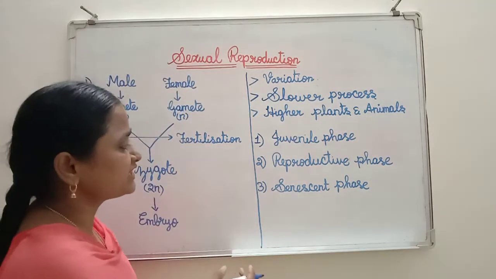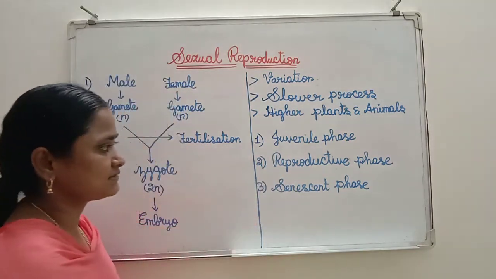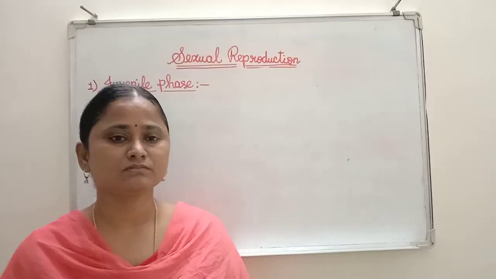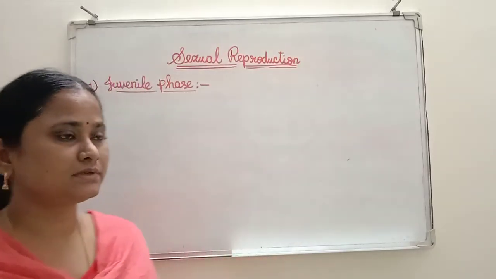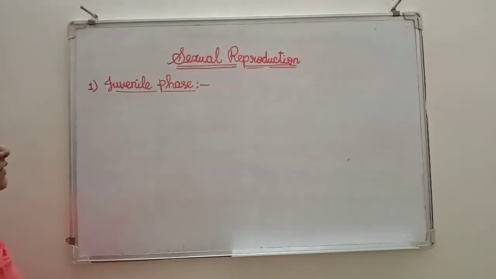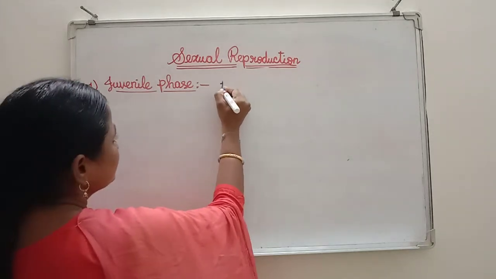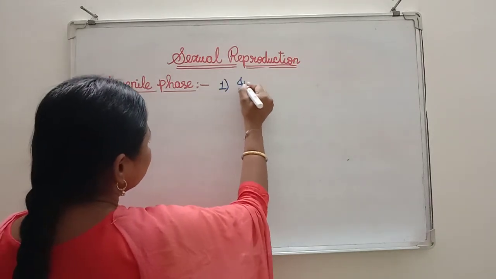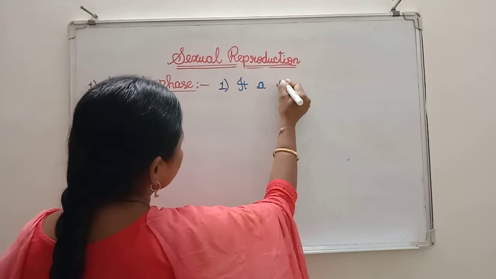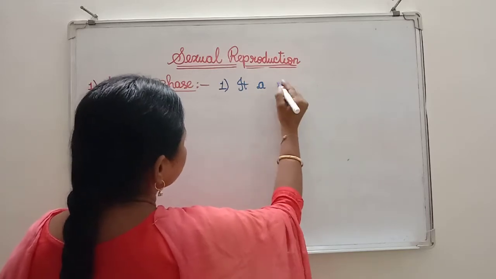Now I am going to teach about these three phases. Juvenile phase is a growth phase.